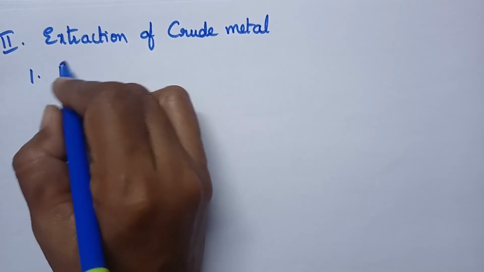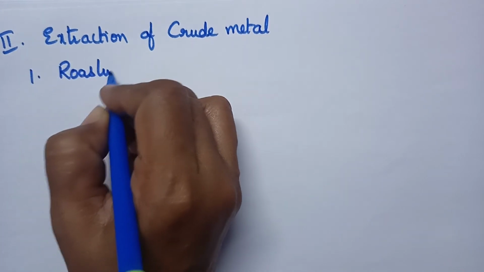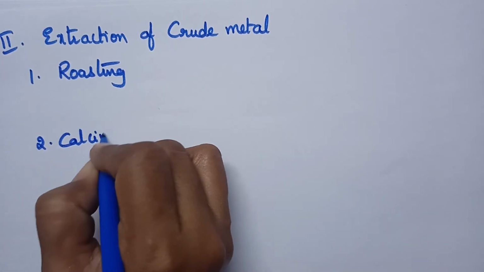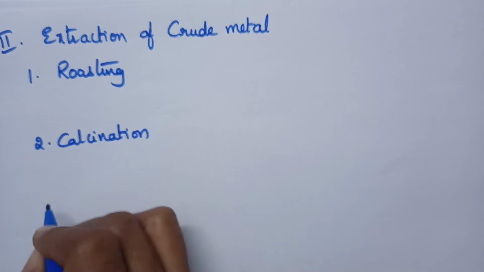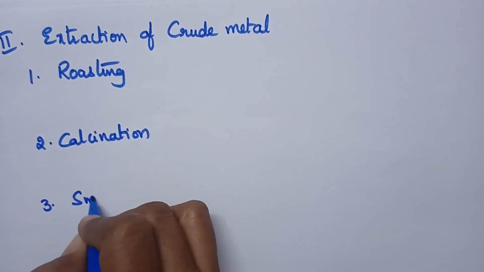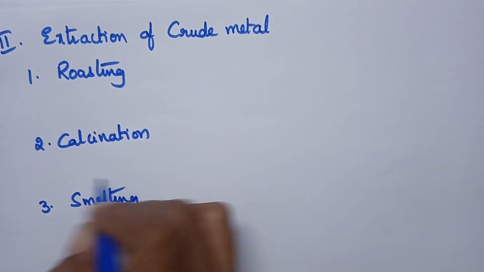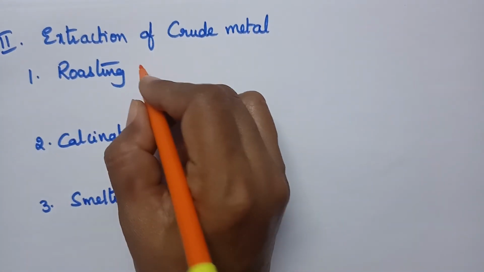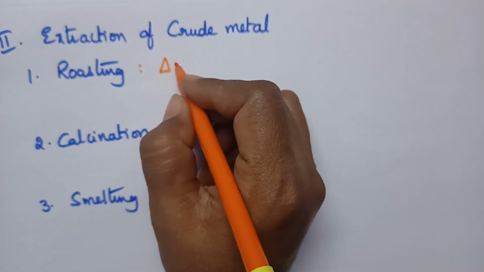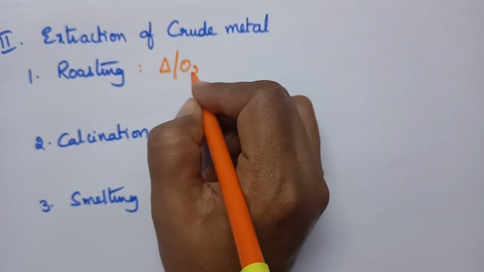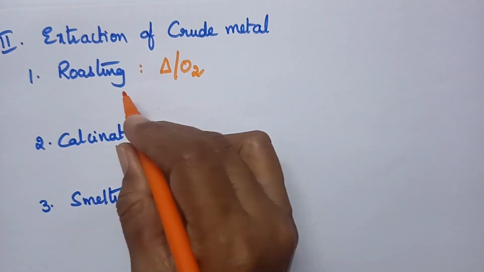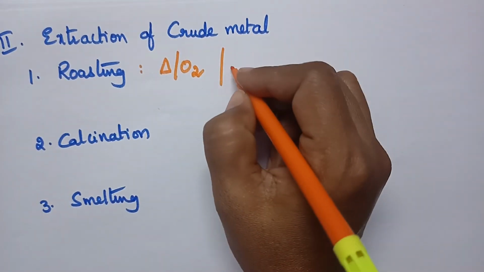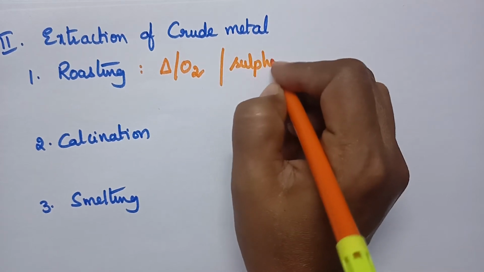The first method is roasting, the second method is calcination, and the third method is smelting. Coming to the roasting process, it involves heating of ore in the presence of oxygen, and this roasting process is highly useful for sulfide ores.